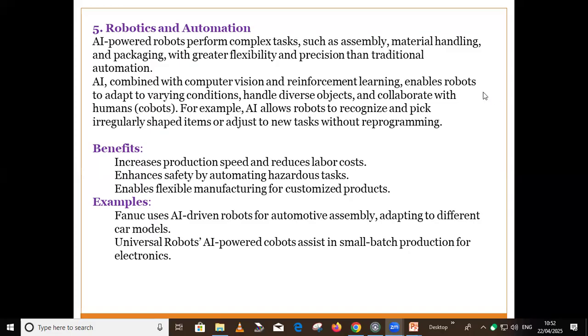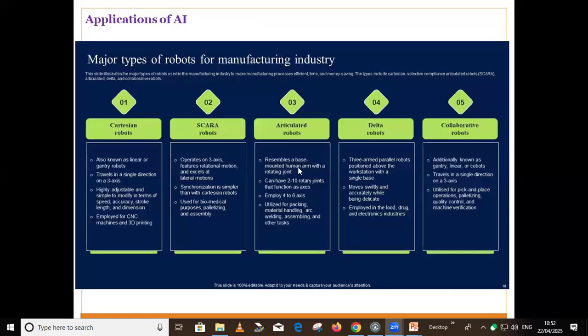Okay. Now just look at how these types of robots are operated in manufacturing industries. Suppose you are operating robots: Cartesian robots are available, SCARA robots are available, articulated robots are available, Delta robots are available, collaborative robots are available.